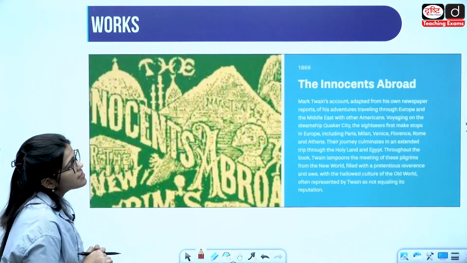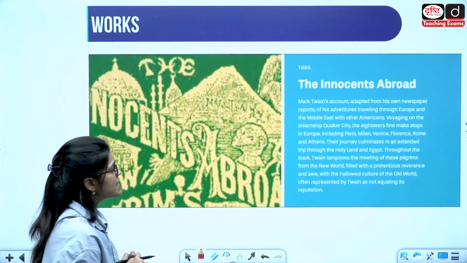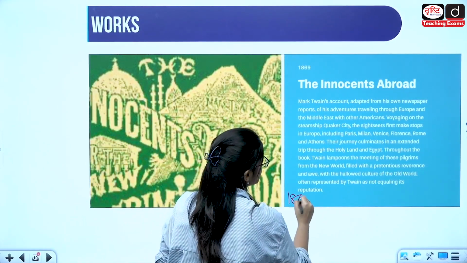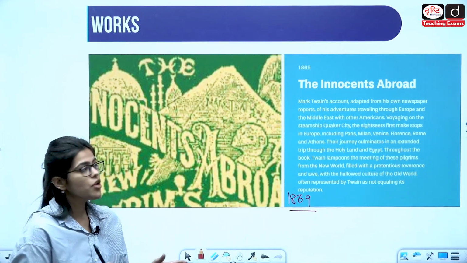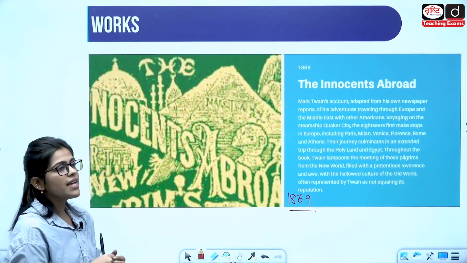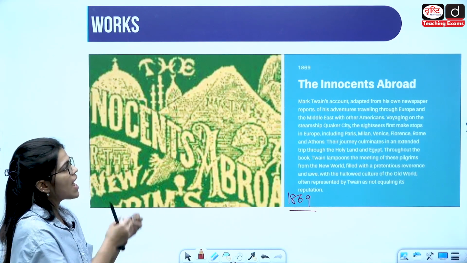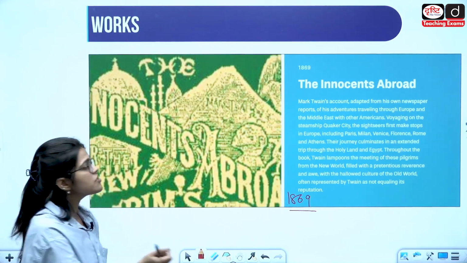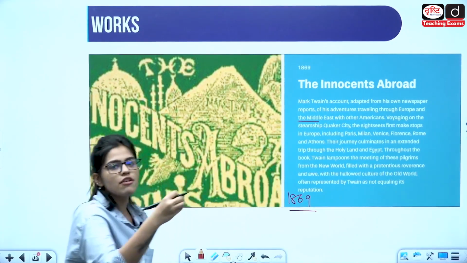So let us discuss the first work. This work is coming out in 1869. It is called Innocents Abroad. Innocents Abroad is Mark Twain's account of his travels, using his own newspaper reports and his adventures while traveling through Europe, the Middle East, and then to other parts of America.